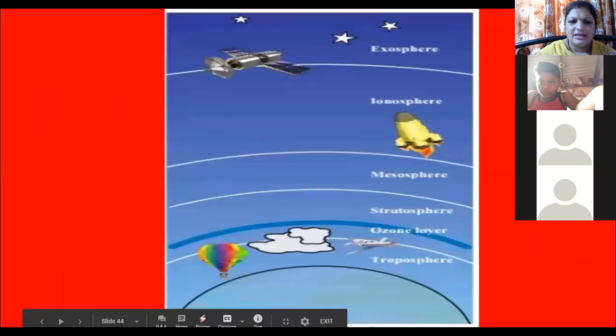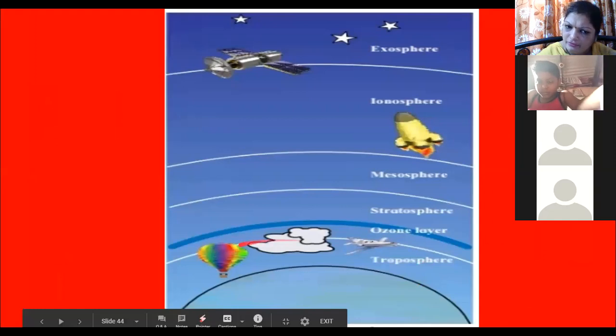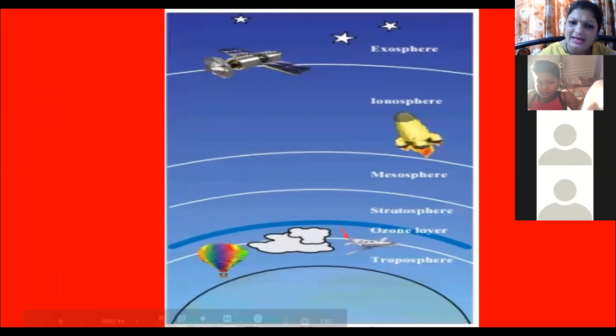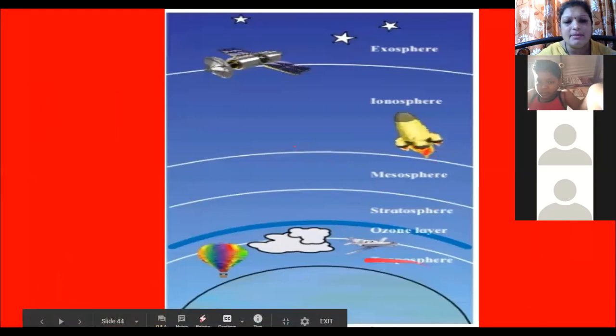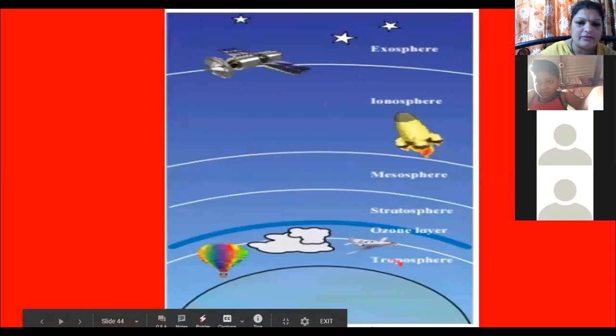Now, as I told you, layer of air means atmosphere. And look here, in that layer of air also you will have different layers of atmosphere. There are sub layers now. These are the sub layers in the atmosphere. So in the next session, I will continue with the sub layers of atmosphere. We will see the layers of atmosphere.